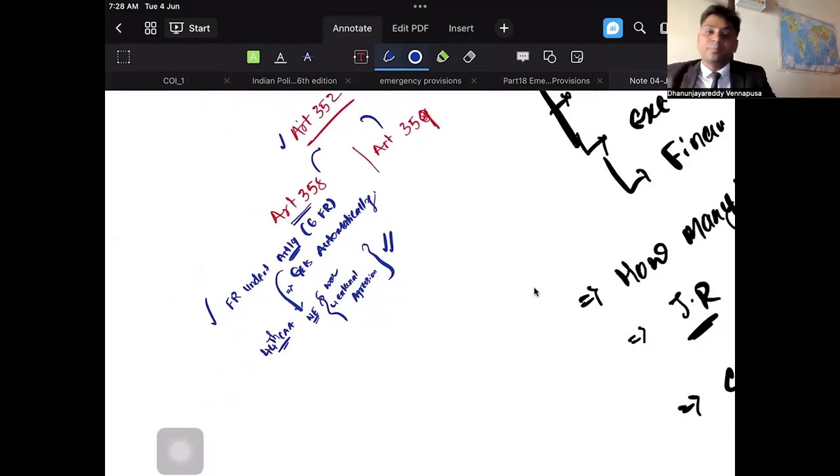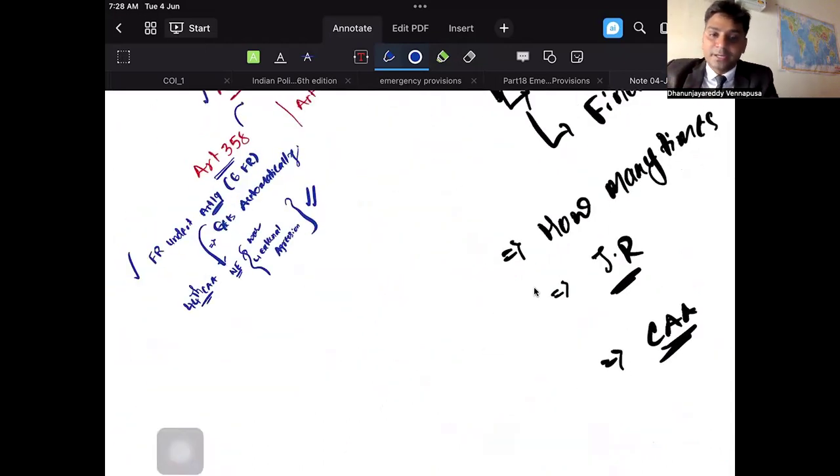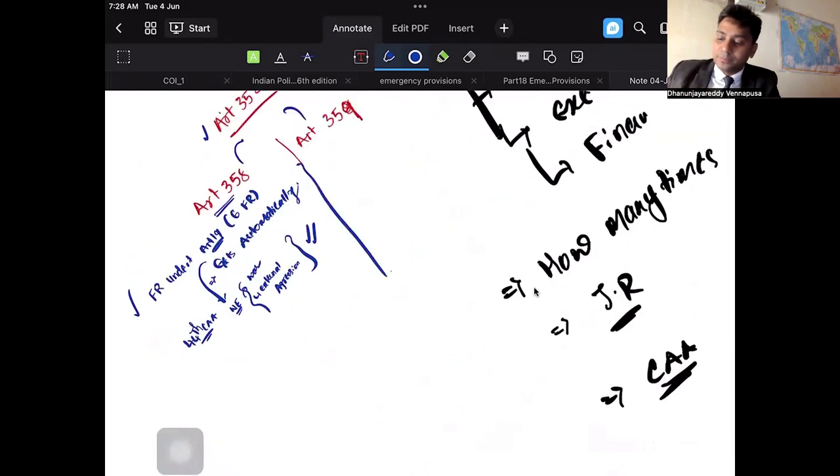In the original Constitution, Article 358 said that all the fundamental rights under Article 19, that is the 6 fundamental rights, get suspended, which means you cannot go to the Supreme Court asking for judicial review. However, the 44th Constitutional Amendment Act 1978 said that you can suspend it, but only when national emergency is declared on the grounds of war or external aggression, but not through armed rebellion. So when national emergency is declared on armed rebellion, you cannot suspend Article 19. This is important. So this is what you have to remember.